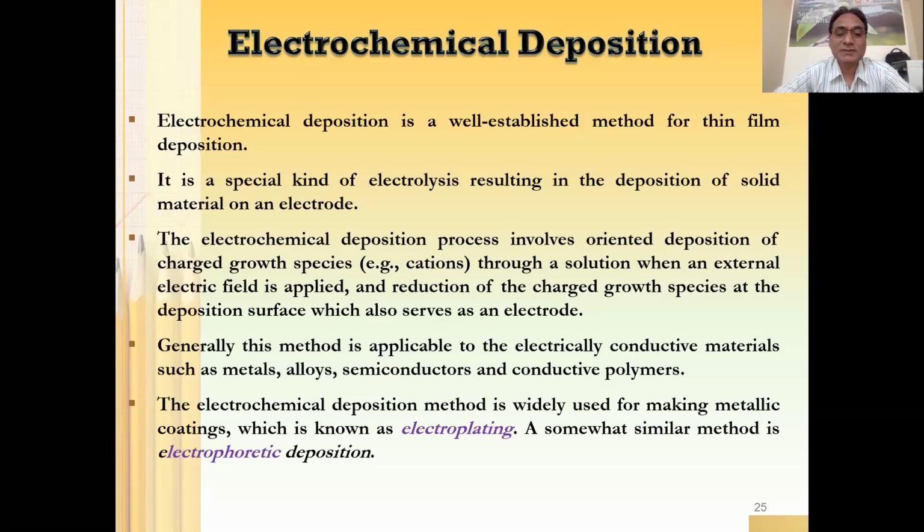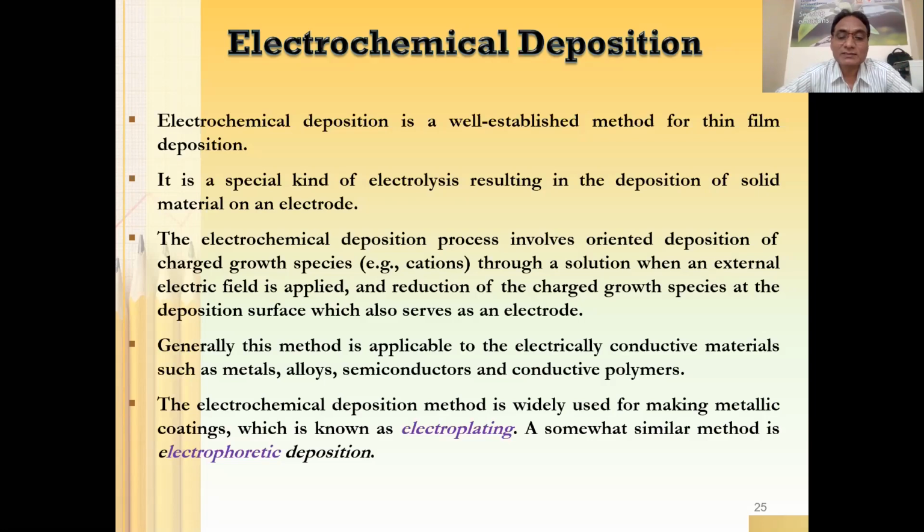Generally, this method is applicable to electrically conductive materials such as metals, alloys, semiconductors, and conductive polymers. Most of the time, whatever material we will be using needs to be electrically conductive by and large. Okay. However, there are some examples in which even if the material is not electrically conductive, still you can deposit that material on the surface of the electrode. The only essential condition would be that the working electrode needs to be conducting. As far as electrochemical deposition is concerned, the working electrode needs to be conducting.